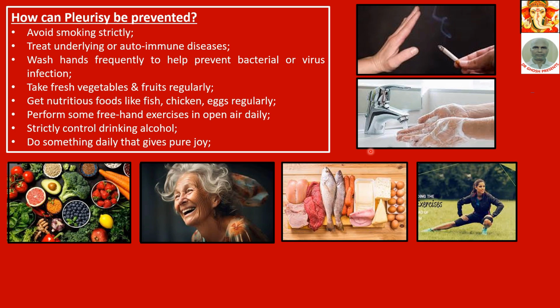Take fresh vegetables and fruits regularly. Get nutritious food like fish, chicken, eggs regularly. These are easily digestible animal protein. Animal protein is the class A or class 1 protein, and of all animal protein, fish, chicken, eggs are the most easily digestible. Perform some freehand exercises in open air daily. Strictly control drinking alcohol. See, drinking alcohol is a practice, a part and parcel of the lifestyle. So if it is so, you control it, don't drink too much.